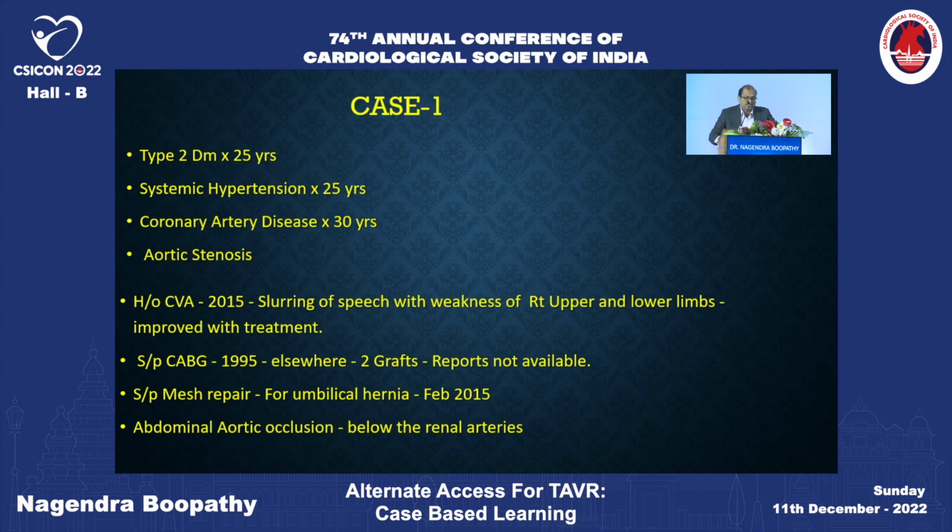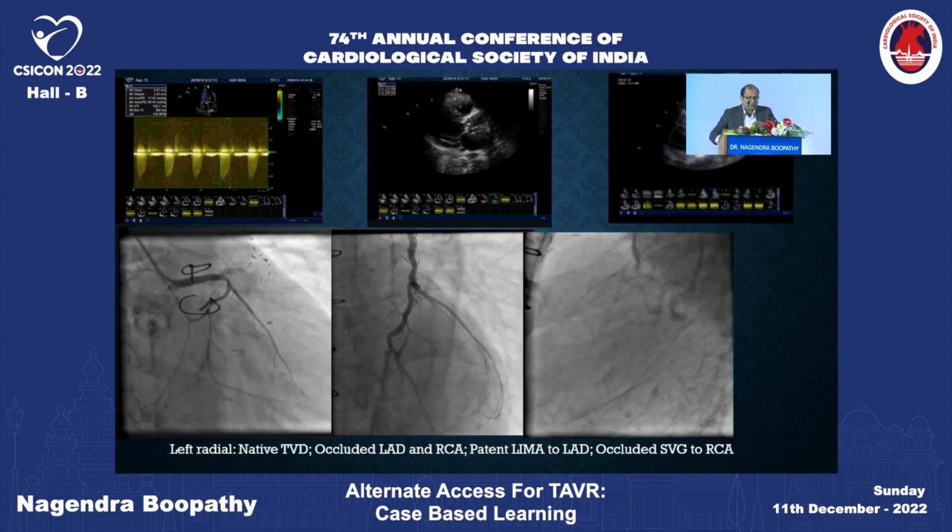So he's a 72-year-old male, diabetic, hypertensive, CAD patient, with known aortic stenosis and a CVA. He is post-CABG with 2 grafts done, details not available, and had a mesh repair for an umbilical hernia. He's a known PAD patient with abdominal aortic occlusion. This is the echo of the patient, showing a calcified valve with high gradients.